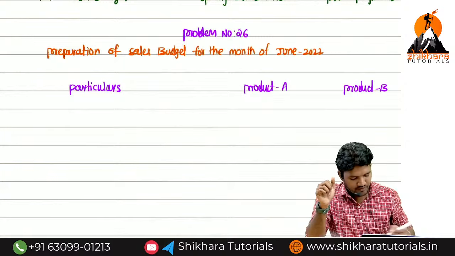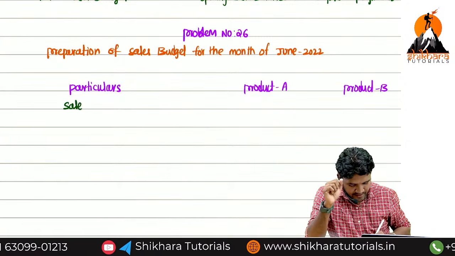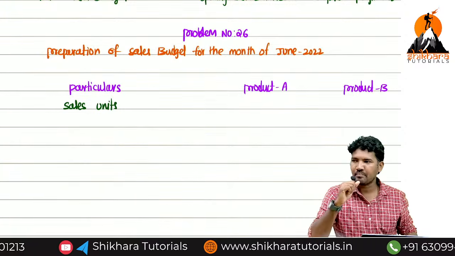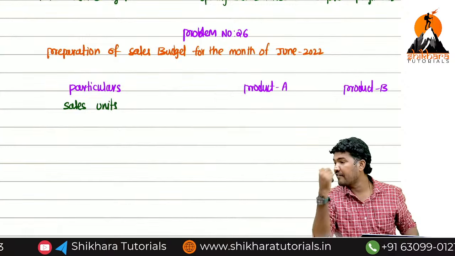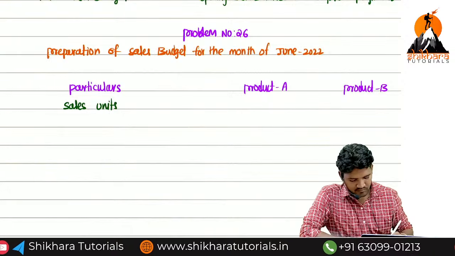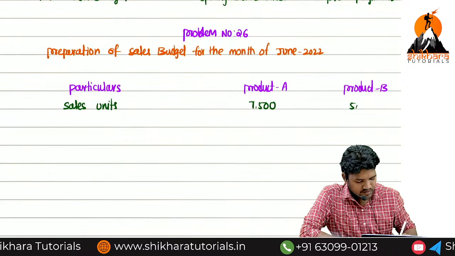Now when it comes to the first point, the sales budget, sales units is needed. Now tell me the sales units. Page number 35. 7,500, 5,000.